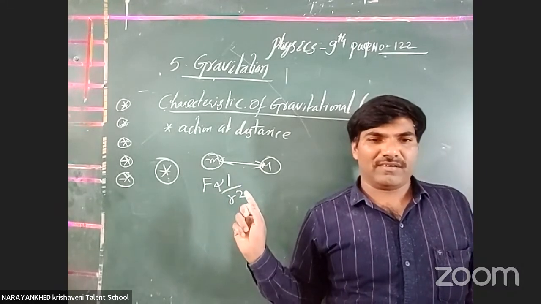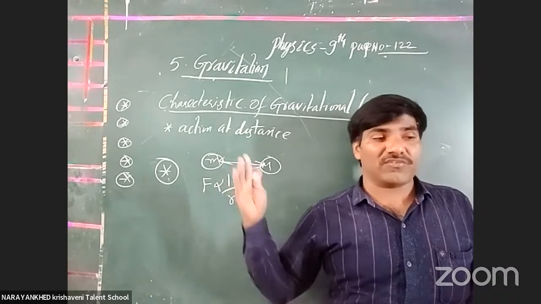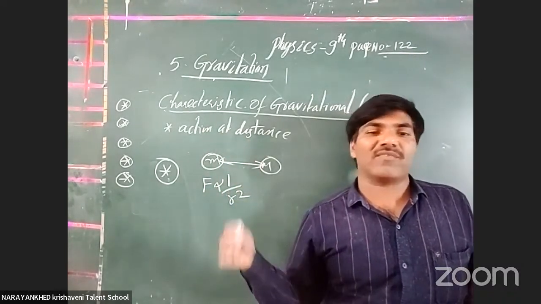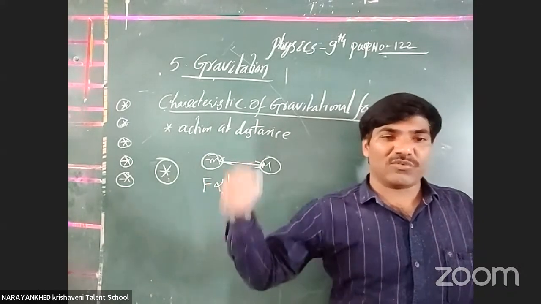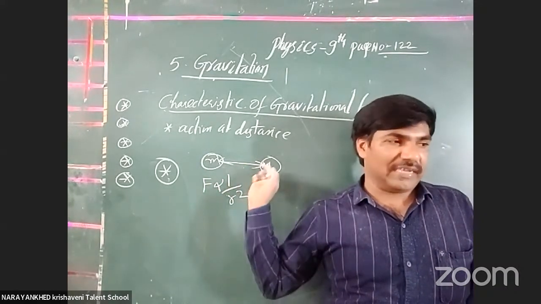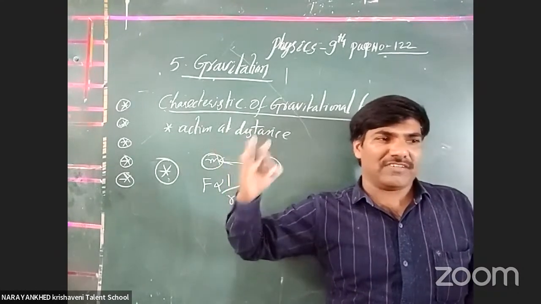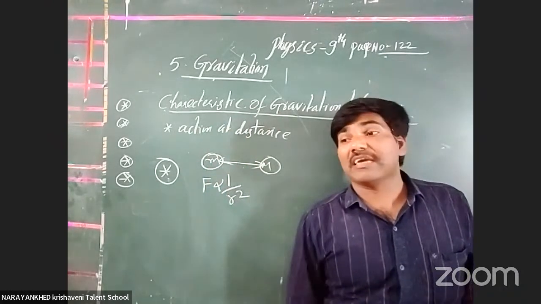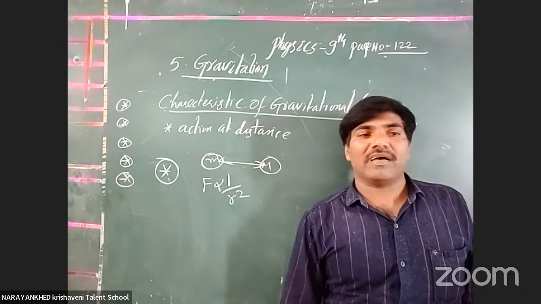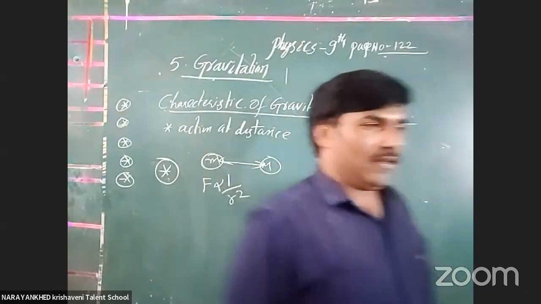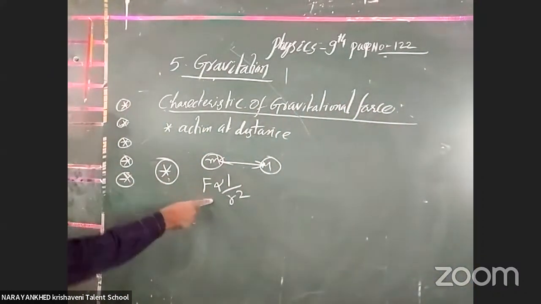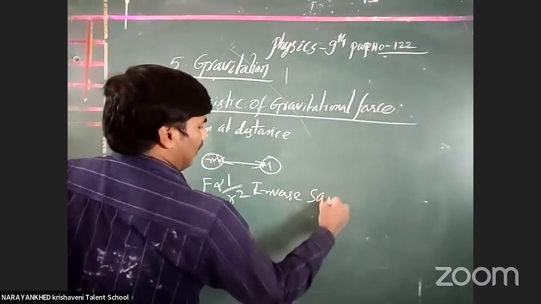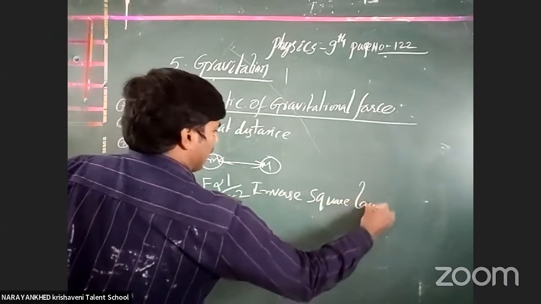Coulomb's inverse square law, which you get in electrostatic forces, and the magnetic field inverse square law, all come from this. When the distance between the two bodies increases, the force acting on the bodies decreases. That is why it is called the inverse square law. Okay, clear or not?